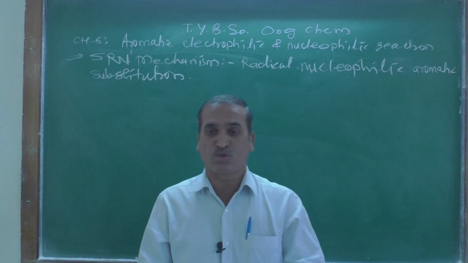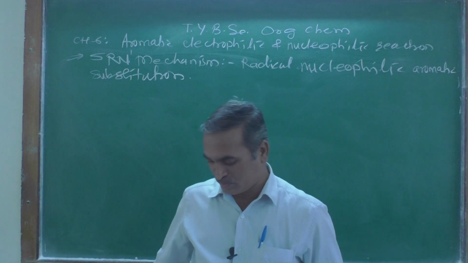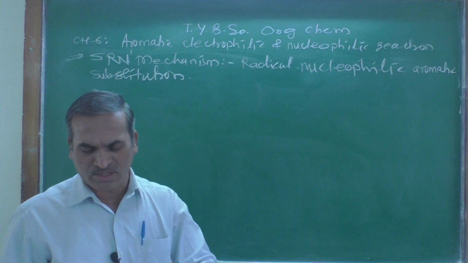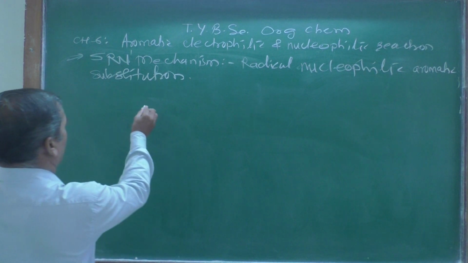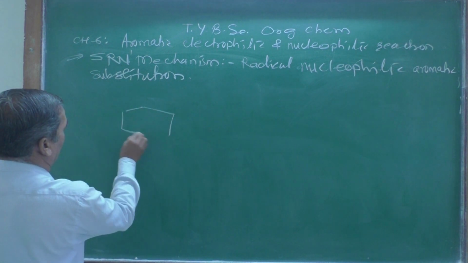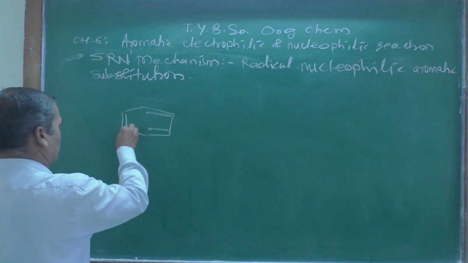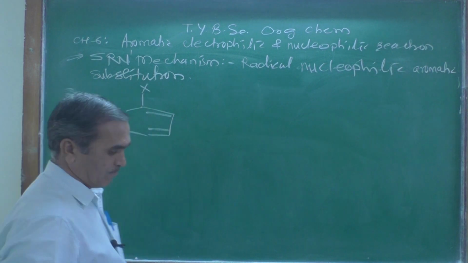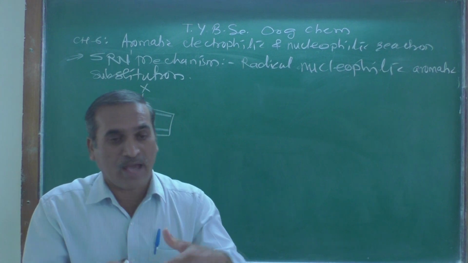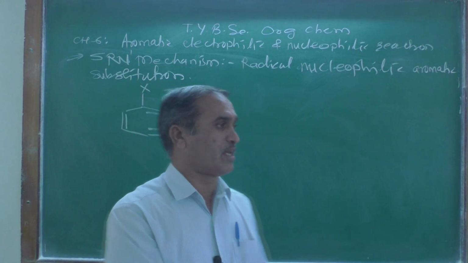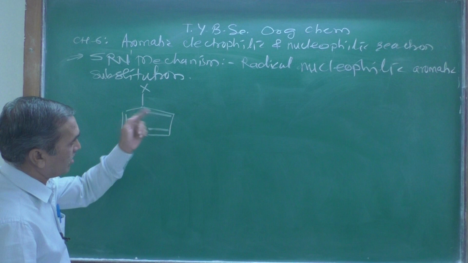Generally, suppose we have an aryl halide, where the benzene is attached to a halogen atom, and that is why it is called an aryl halide.